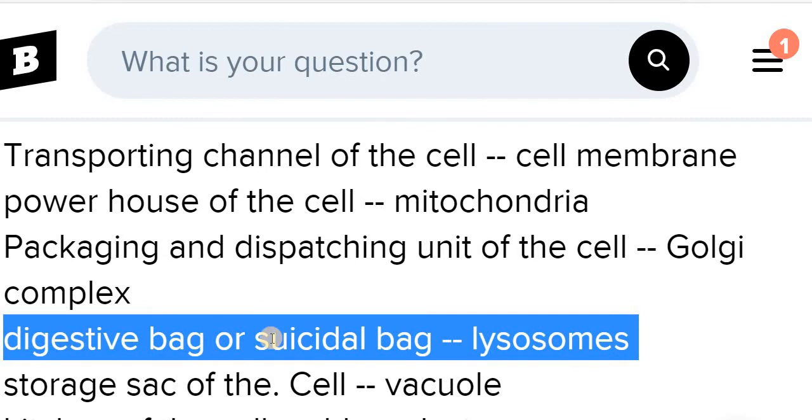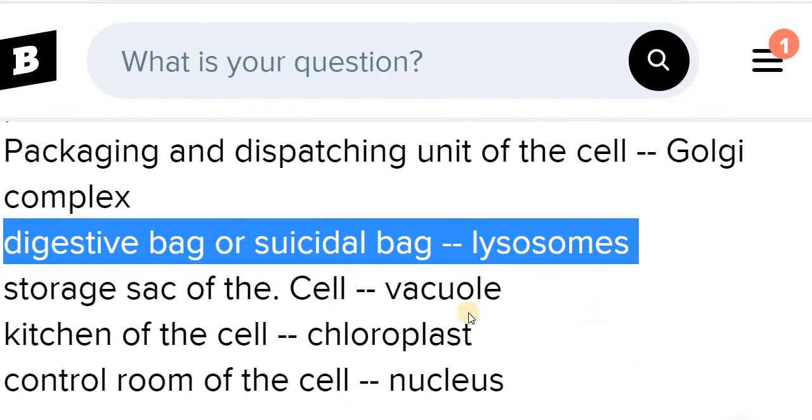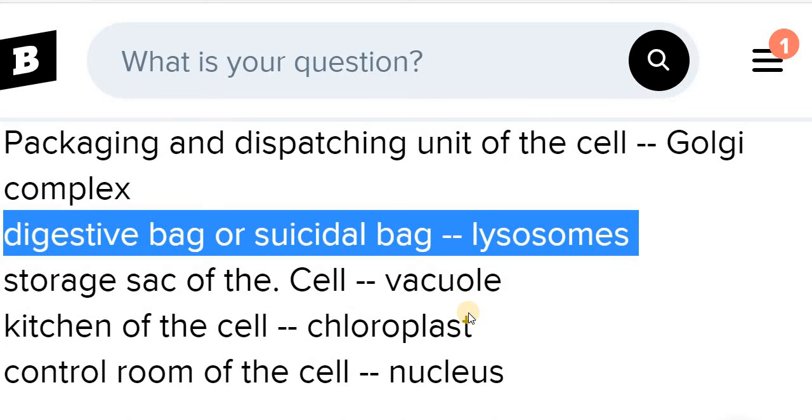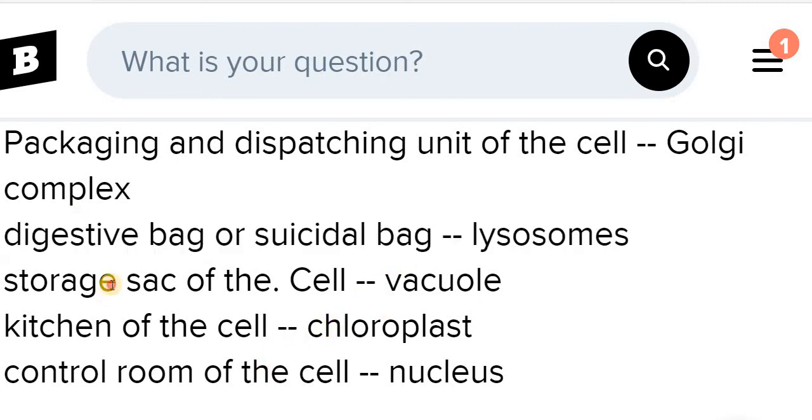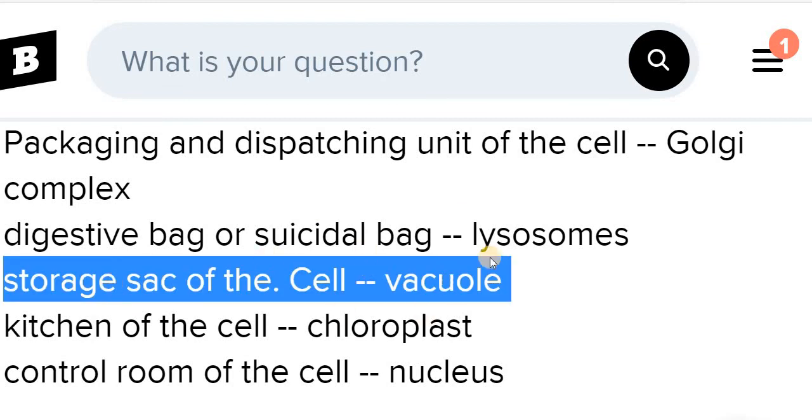The digestive bag or suicidal bag of the cell. As we know, the lysosome is known as the suicidal bag because it secretes digestive enzymes, and in some cases it digests its own cell as well. So it is known as the digestive bag or suicidal bag. So the answer is lysosome. Then the storage sac of the cell, of course it's the vacuole, because in the vacuole all the material is stored.